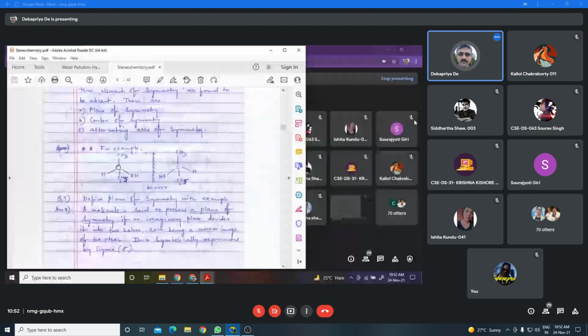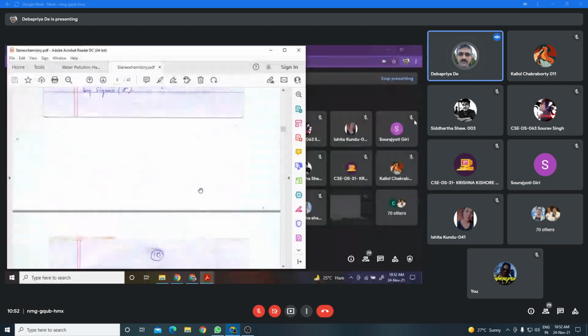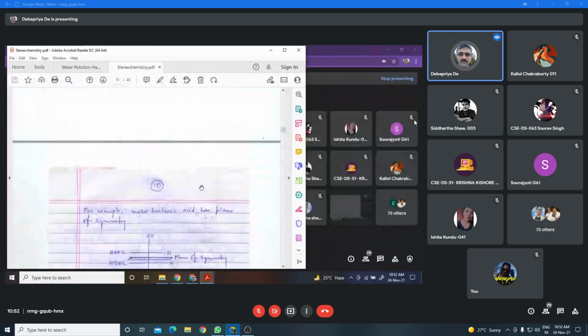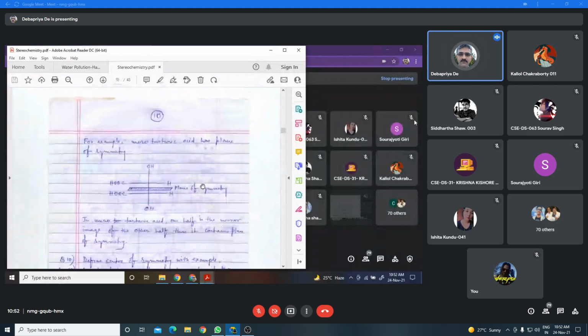And you will see that this compound and this compound are mirror images of each other. But if you superimpose this compound onto this compound, you will see that they are non-superimposable mirror images of each other. As they are non-superimposable mirror images, these two compounds are called chiral compounds or asymmetric compounds. And molecular chirality develops if three different types of symmetry are absent in the compound.